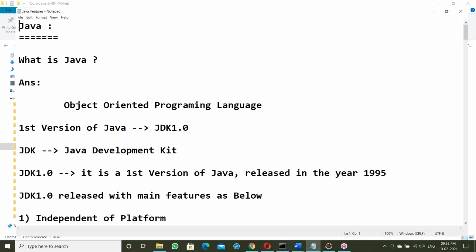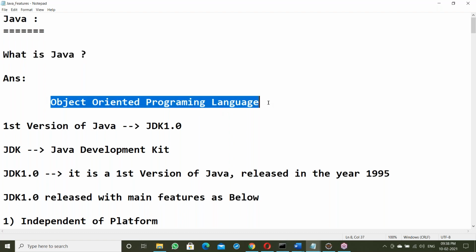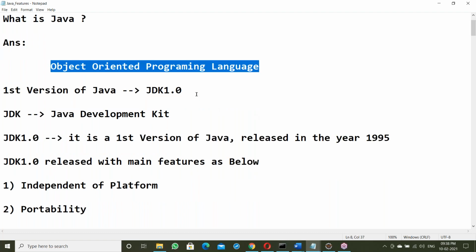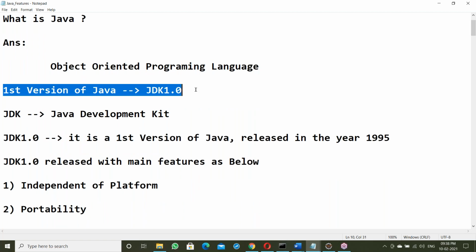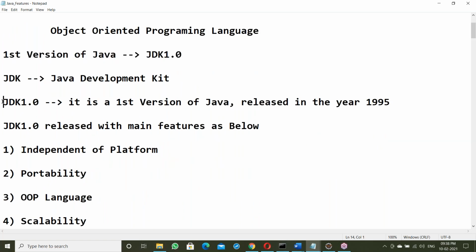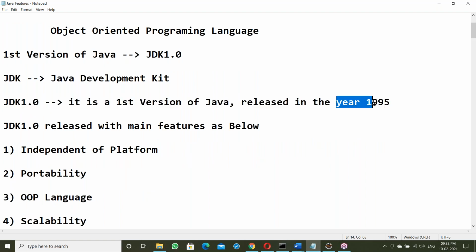Yes, yesterday was the Java introduction. What is Java? Java is an object-oriented programming language. Yesterday we discussed this. The first version of Java, JDK 1.0, was released in the year 1995. First version of Java in the year 1995.